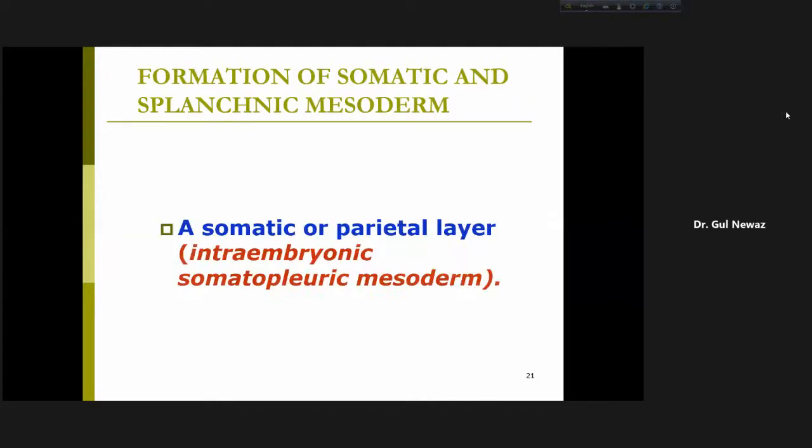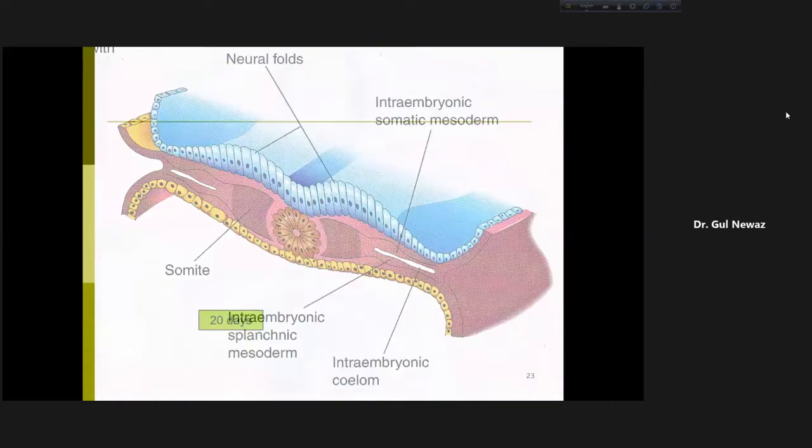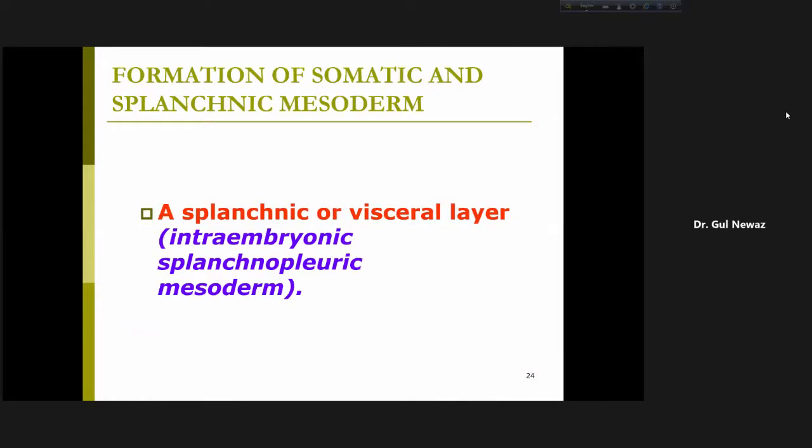The names are somatic or parietal layer, or intraembryonic somatopleuric mesoderm. You can call it by three names. This is intraembryonic somatic mesoderm or intraembryonic somatopleuric mesoderm, or you can say somatic or parietal layer. Somatic or parietal layer is near to the ectoderm, and below is the splanchnic or visceral layer. We call it intraembryonic splanchnopleuric mesoderm. So there are two layers, intraembryonic somatopleuric and intraembryonic splanchnopleuric mesoderm.